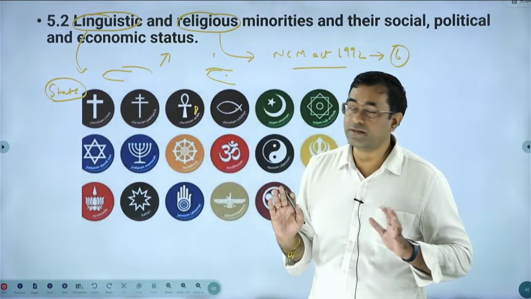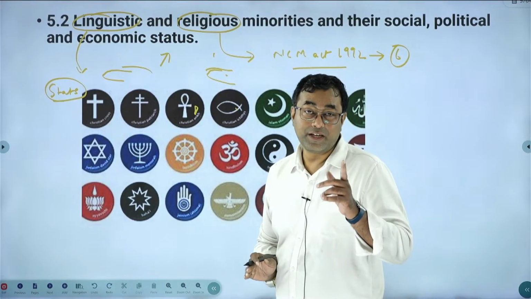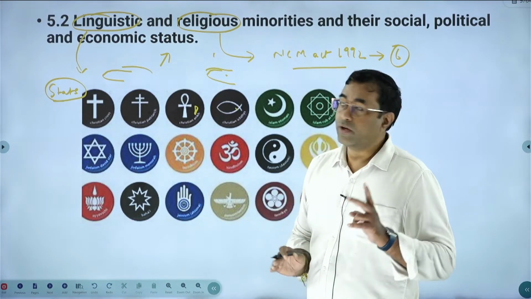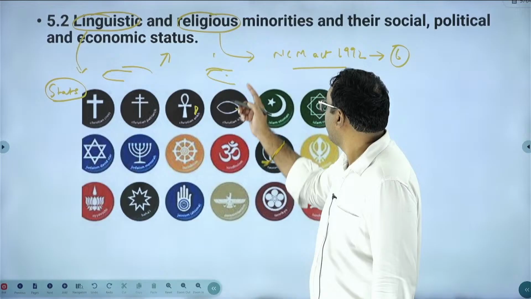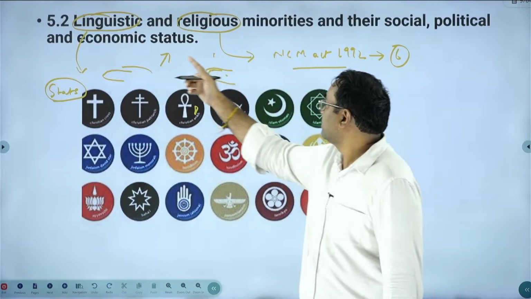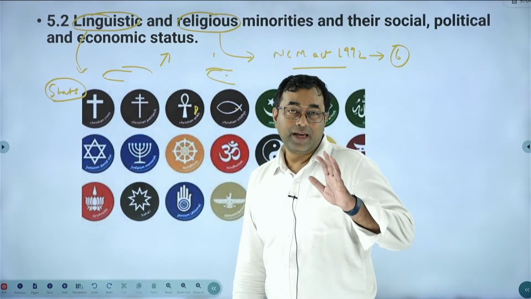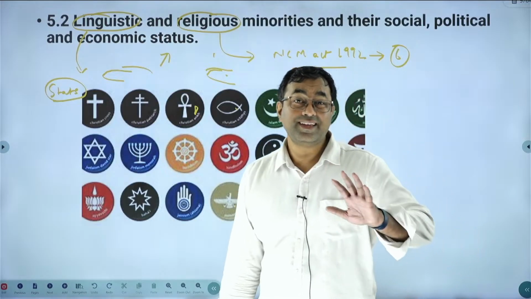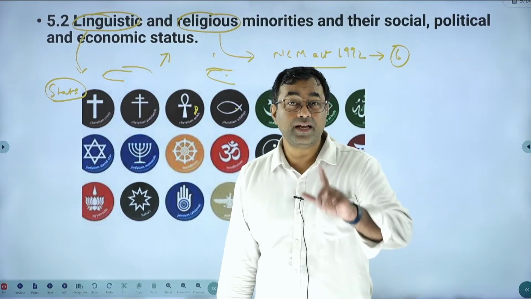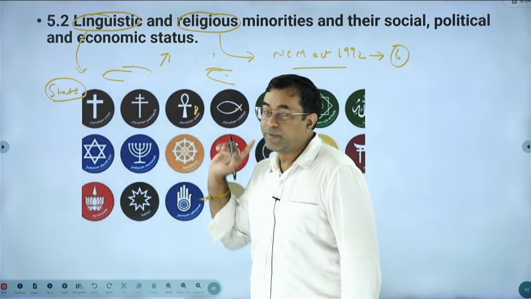Linguistic minorities are people who speak any particular language other than the official language in a particular state. So these are the two types of minorities, linguistic and religious.